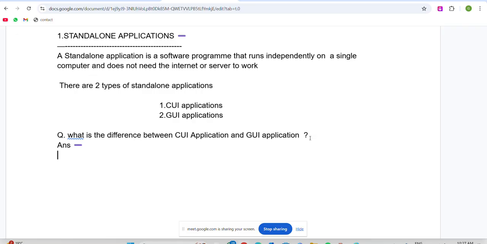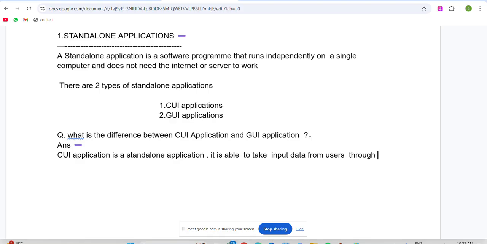First of all, we'll go through CUI. A CUI application is a standalone application. Next, it is able to take input data from users through the command prompt.